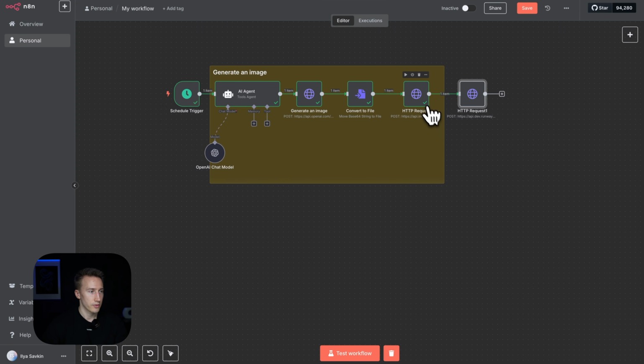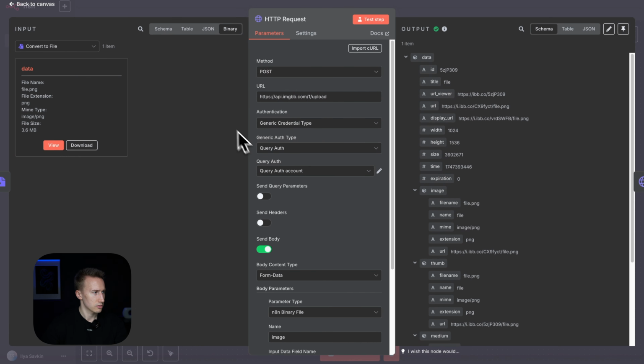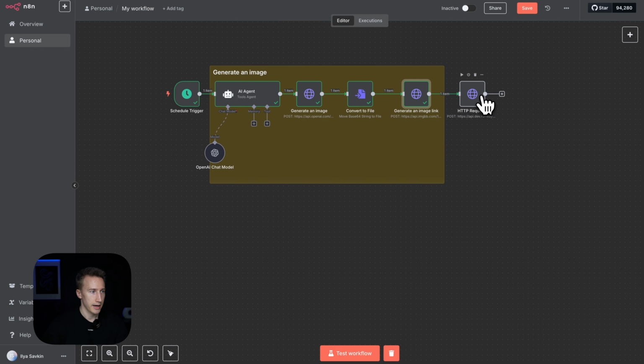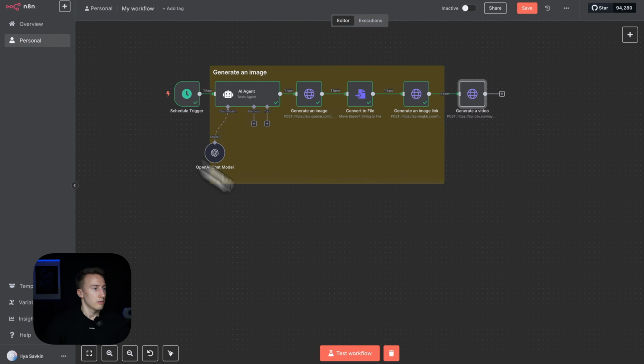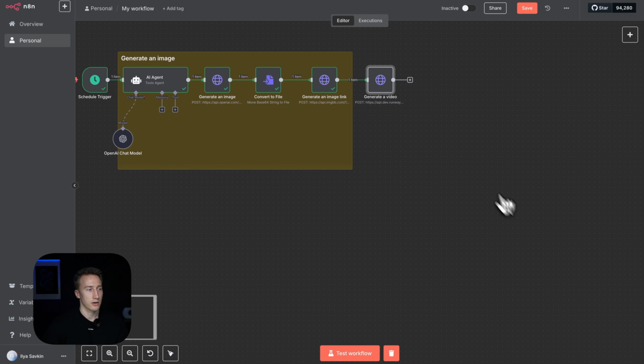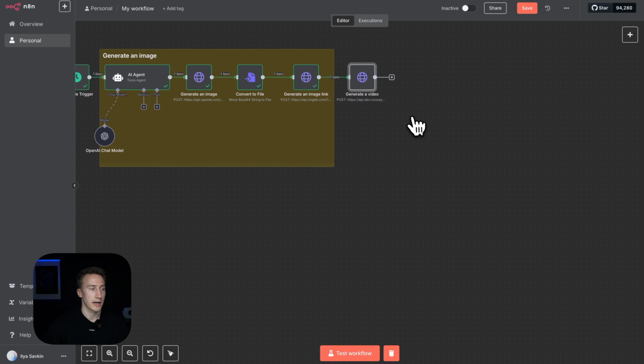Perfect. So let's also rename these nodes so they look nice. So this one was to generate an image link, sorry. And this one, generate a video. Perfect. Okay, so now we need to do this mechanism to check when the video generation is actually done.